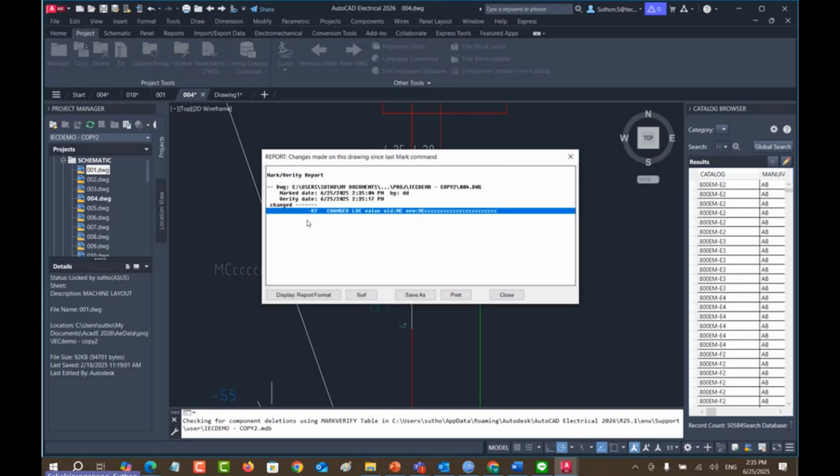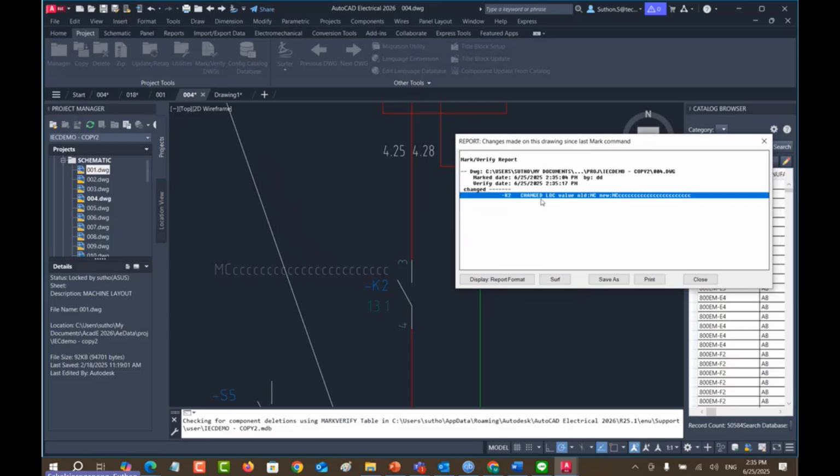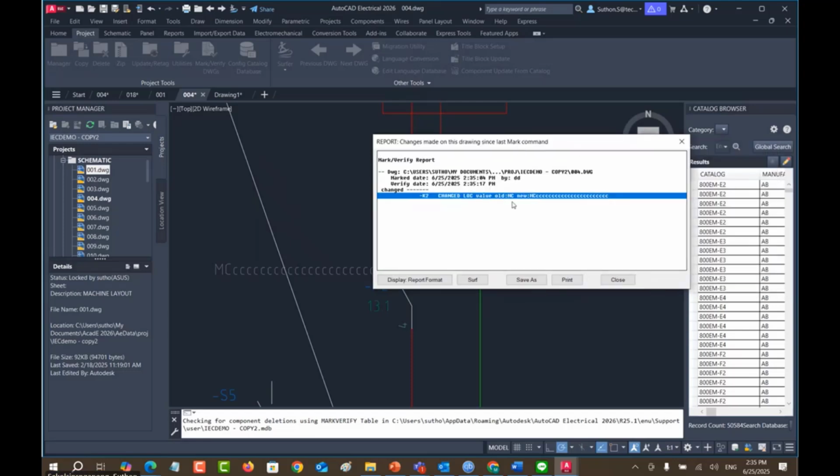You can see that the system will also tell you that K2 has been changed from the old one, just MC, to MC many C like this.